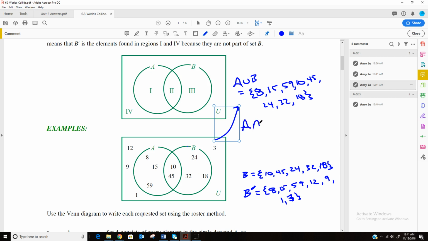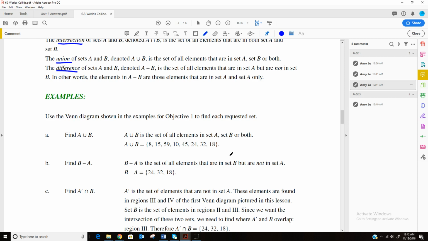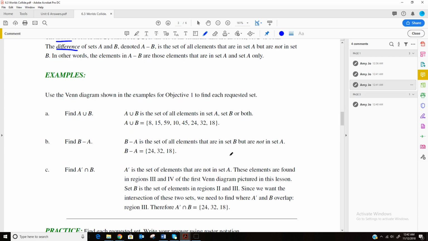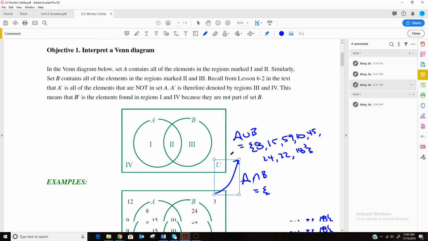Next, I believe it asks for an intersection, and double check. Oh, no, they don't. They ask for B minus A. So we'll do that. So B minus A would be anything that is in B and then take out anything that is also in A.